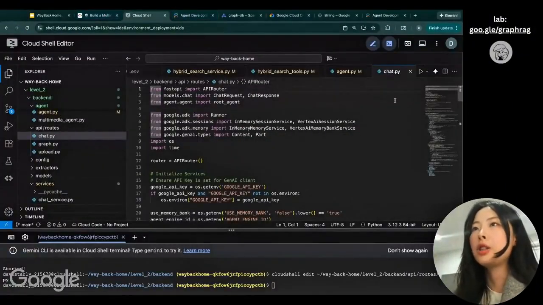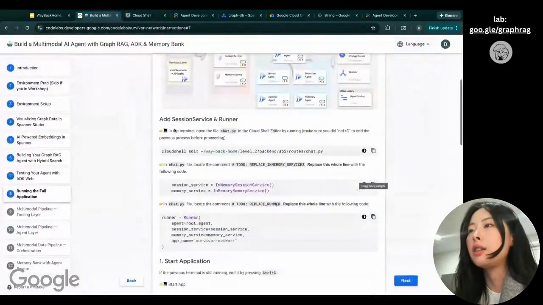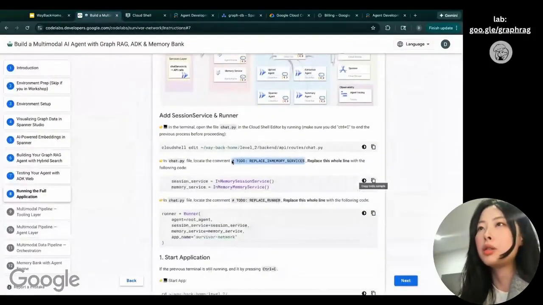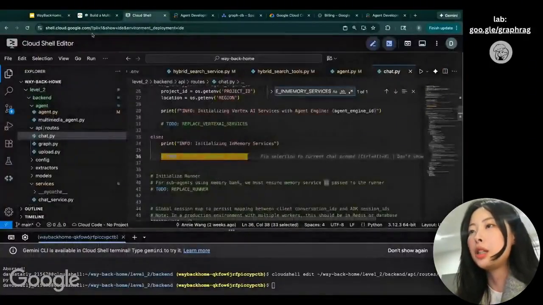So now we are at the chat.py file, and what we do is we copy this code and paste it over here.